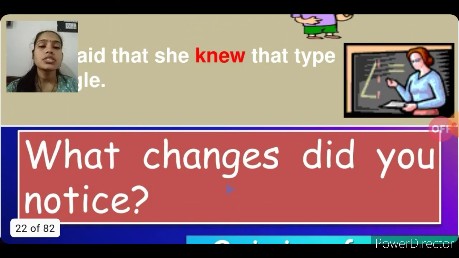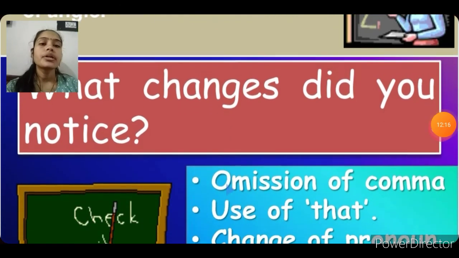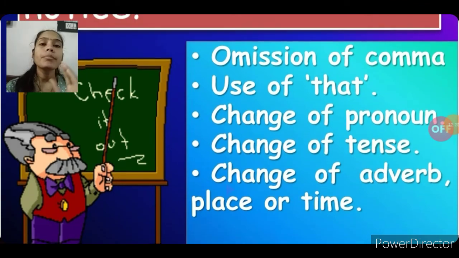So what changes did you notice in this particular example? What changes did you notice? See, omission of comma, हमने comma को दूर किया. Use of that, we added the conjunction that, हमने conjunction that को use किया.